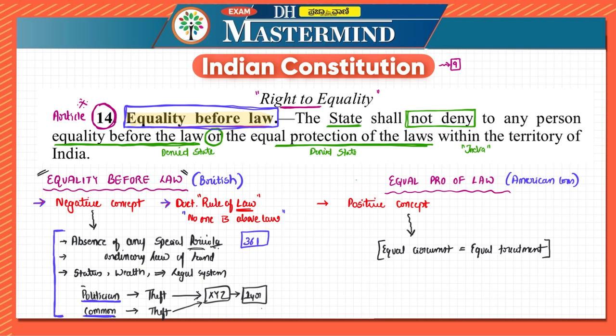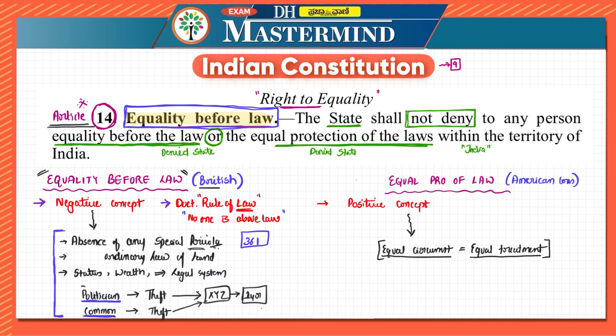Now what this equal protection of the law is telling is equal circumstance, equal treatment. You can also say that the same law must apply to all those who are similarly situated. That is, equal protection means equal protection under equal circumstances. I hope both the concepts are clear and you have understood the right to equality's first article, which is Article 14, related to equality before the law.